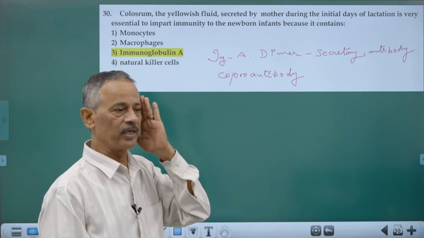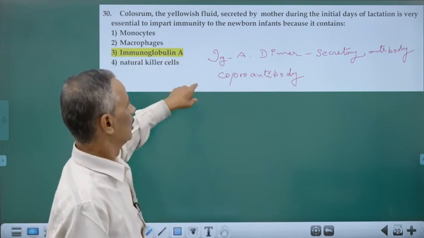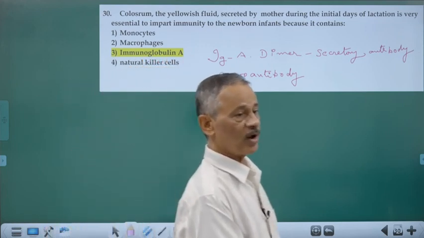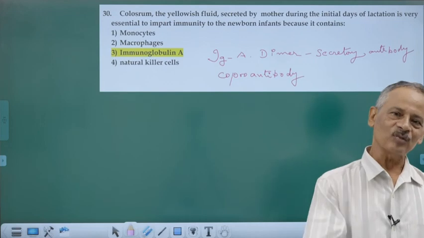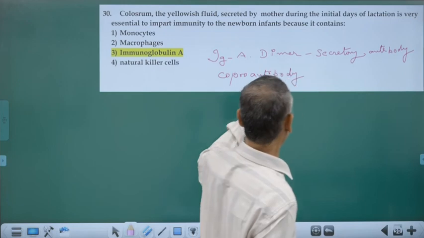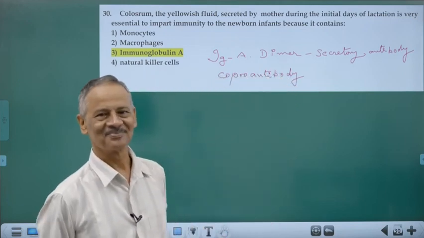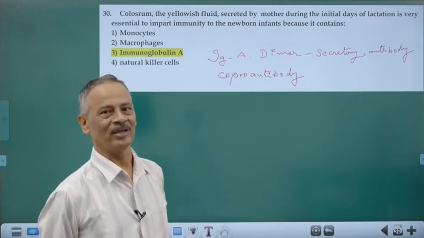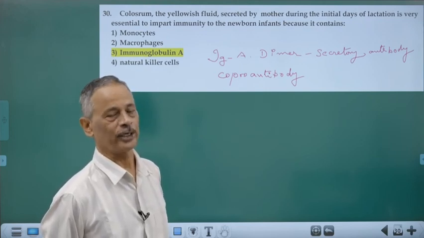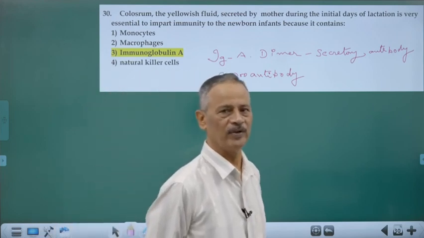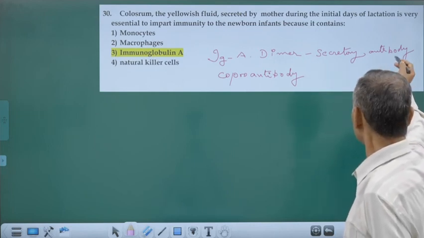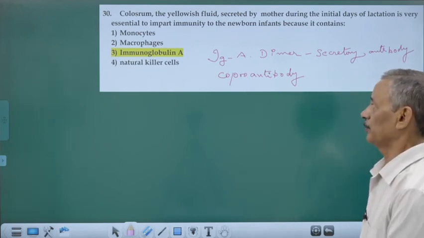So the baby should be given this milk. And remember, immunoglobulin A is secreted through saliva, tear, etc. and will be also sent out of the body through our feces. That is why it is called coproantibody. Coproantibody, IgA, it's a dimer having two monomers. So a total of 8 chains are there, 4 heavy and 4 light chains. Okay, it is a dimer called also a secretory antibody, coproantibody.